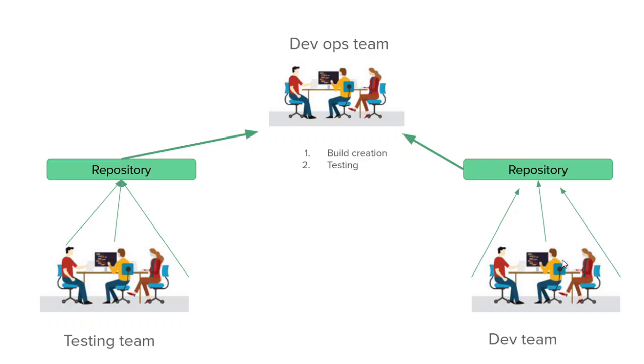There can be a single developer or multiple developers as well. And what is the responsibility of the developer team? They will write the code. According to the feature, they will develop the features, they will write the code.